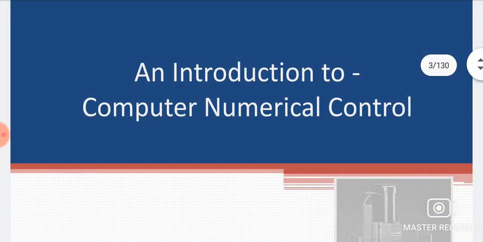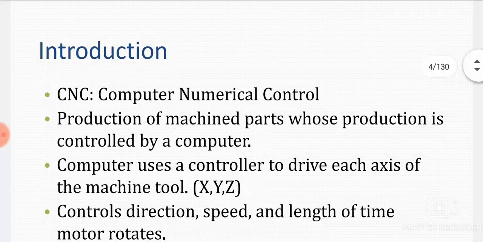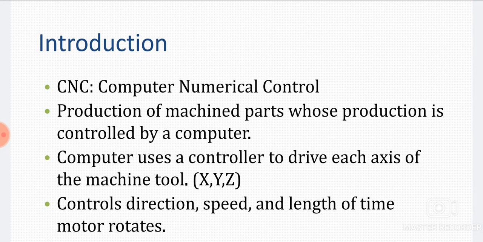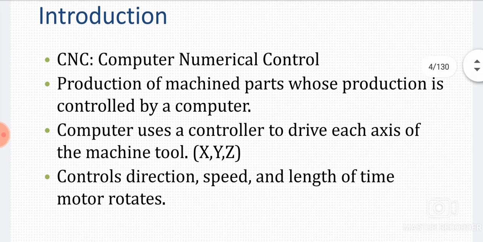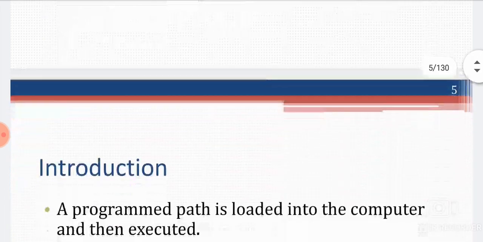An introduction to computer numerical control. CNC is computer numerical control, the production of machined parts whose production is controlled by a computer. The computer uses a controller to drive each axis of the machine tool, X, Y, Z. It controls the direction, speed and length of time the motor rotates.